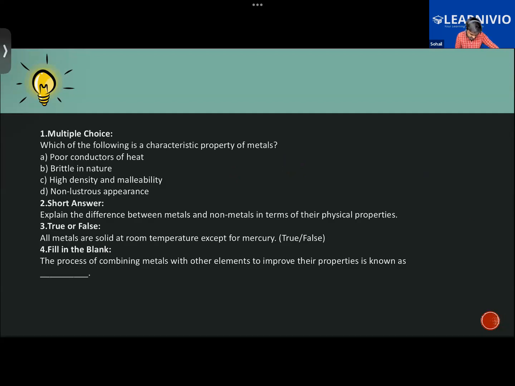All metals are solid at room temperature except for mercury, that is true. The process of combining metals with other elements to improve their property, that is electroplating. Okay, now, electroplating. That is one thing.